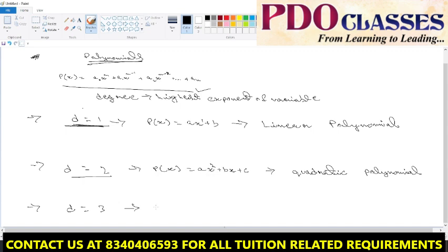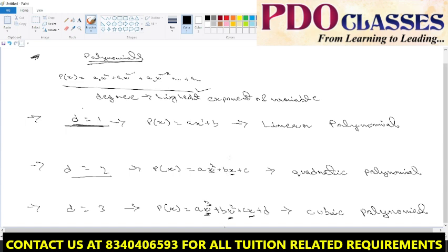And if we have degree 3, we can write it as ax cube plus bx square plus cx plus d. These are the standard expressions, and here we call it a cubic polynomial. So degree is the highest exponent. Here the degree is 3, and the highest one is degree 3, right? Here the degree is 2, here the degree is 1, and the highest one is degree 2.